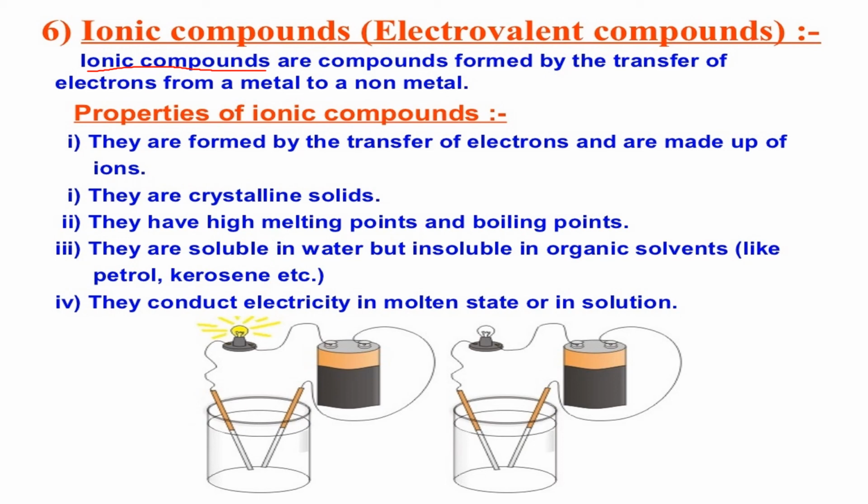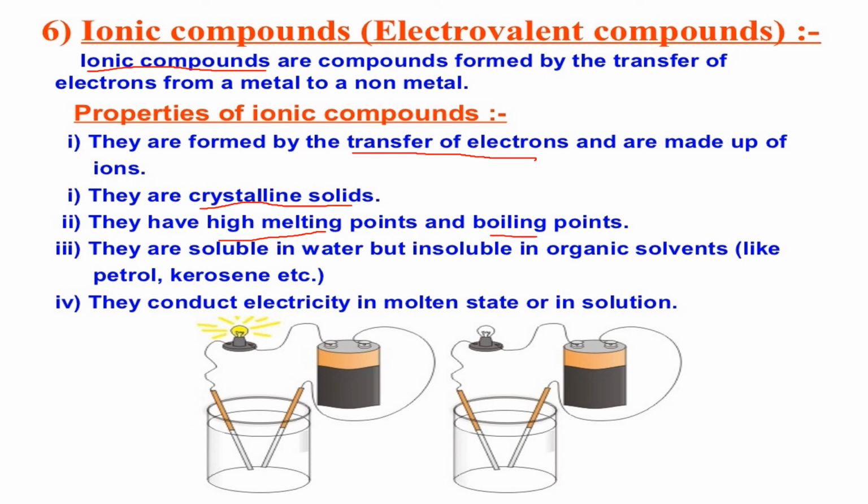Now we are going to see the properties of ionic compounds. So we know that ionic compounds are formed by the transfer of electrons and are made up of ions. So they are held together strongly by the electrostatic force of attraction. So they will be crystalline solids. They have high melting and boiling points. Ionic compounds are soluble in water, but insoluble in organic solvents. Organic solvents means petrol, kerosene.